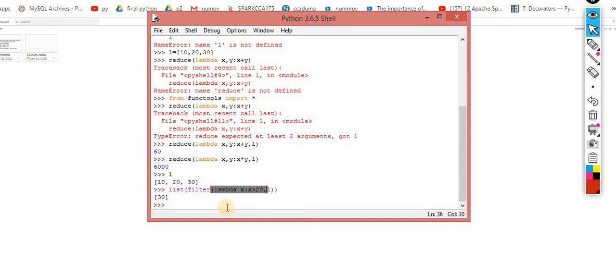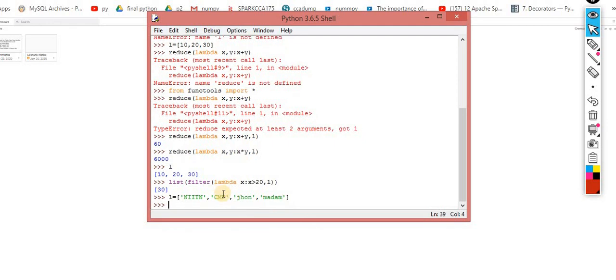Okay, I am taking one more example over here. For example, this is your list. It doesn't contain numbers, it contains names. Let's suppose my name, Nitin. Palindrome. We know the concept of the palindrome very well because we did the assignment for the same. Then CMP, and there is one more name, John, and one more palindrome, MADAM. Now my requirement is to find the palindromes from this entire list.